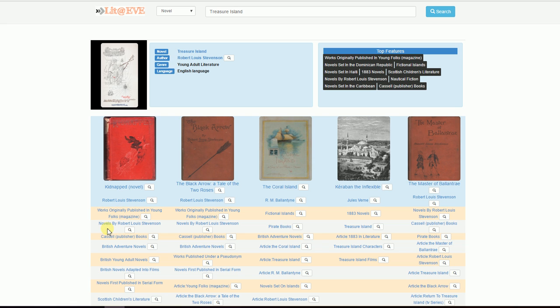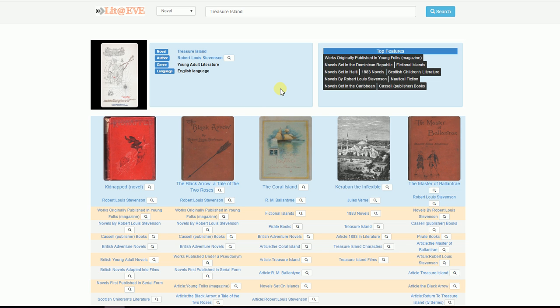Then, British young adult, yes, it was a British novel. So these explanations are once again highlighting things that I did not know, and that's why they are very interesting for me. Now the second one is also by Robert Louis Stevenson and also published in Young Folks magazine. This one, Coral Island, has an explanation, pirate books. Someone who's read Treasure Island knows that it had the theme of pirates. And this one is also about pirates. This is something very interesting.